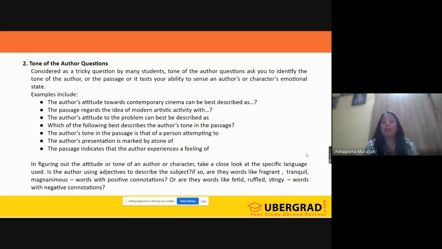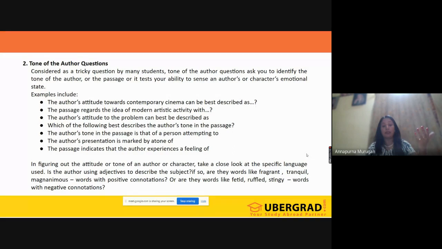Now, how does the tone of the author question appear? It won't directly be asked what the tone is. The question could come like this: the author's attitude towards contemporary cinema. The passage regards the idea, see, regards, attitude. And what describes the tone? The presentation is marked by a tone of what, indicating the author's experience. So if words like feeling, emotions come in the question, you should blindly think that they are asking a tone of the author question.